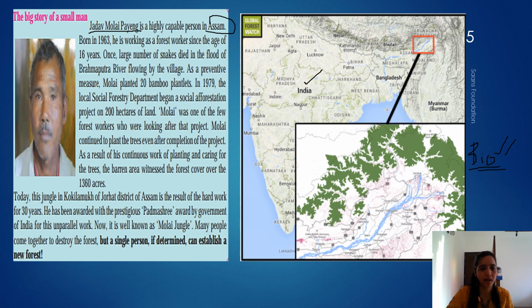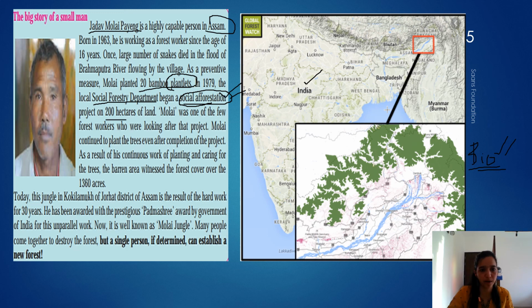So what Mr. Payeng did was he planted 20 bamboo plantlets. Plantlets mean small plants, to protect the snakes of this area, so the water doesn't come in. With that, the government took initiative and helped him, and the social forestry department also began social afforestation, meaning helping society so that the plants and the forest do not die. They covered a lot of area.